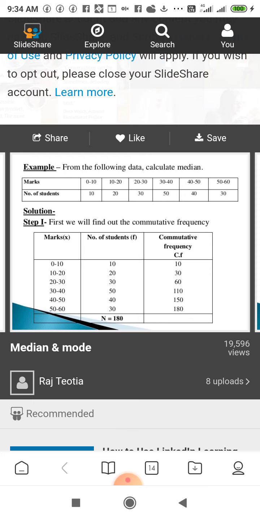So here one example is given. Marks are given in one column and the corresponding frequency in another column. First of all we have to add the frequencies, that is the cumulative frequency: 10 plus 20 is 30, 30 plus 30 is 60, 60 plus 50 is 110. In the same manner we get the cumulative frequency.